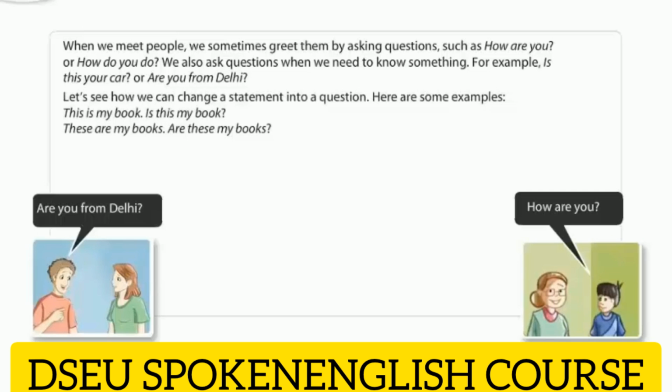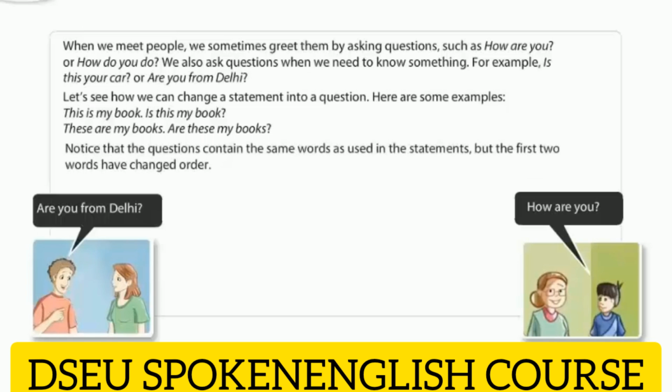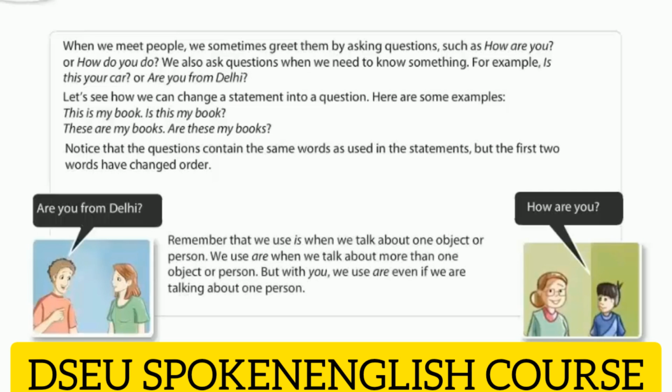Here are some examples. This is my book. Is this my book? These are my books. Are these my books? Notice that the questions contain the same words as used in the statements, but the first two words have changed order. Remember that we use is when we talk about one object or person. We use are when we talk about more than one object or person. But with you, we use are even if we are talking about one person.